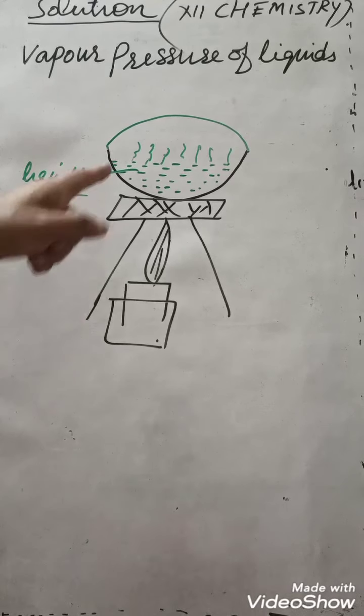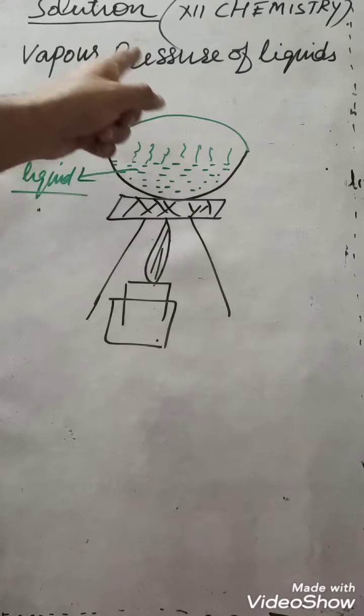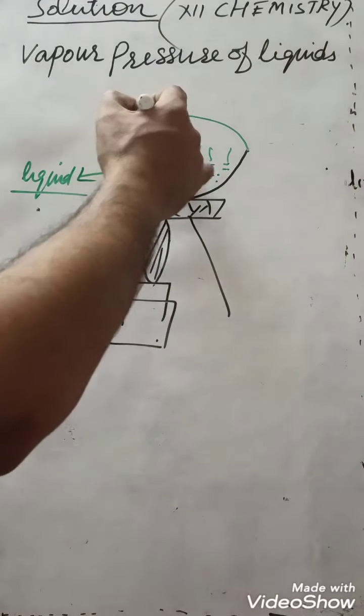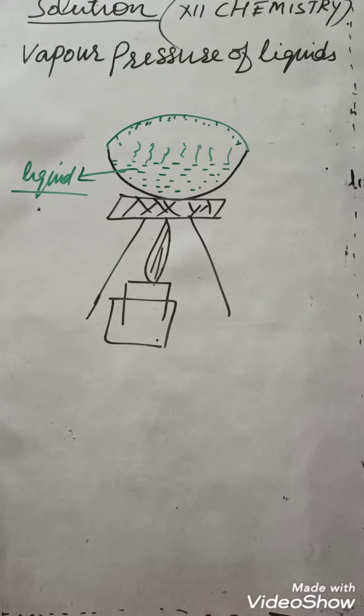Then what happens? Initially vaporization will start, and these molecules will hit the wall of this lid, and they will change back to liquid.